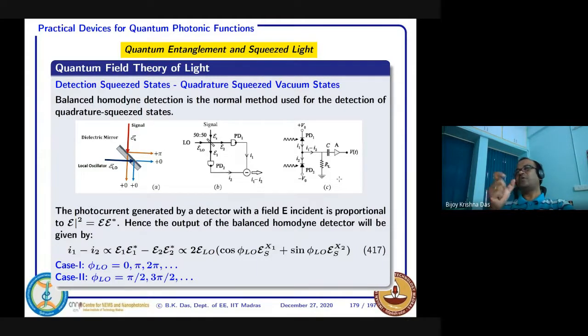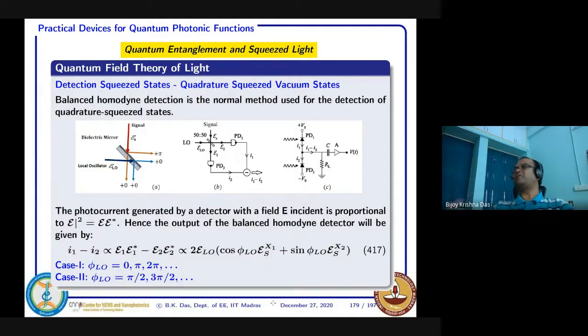Shot noise means whenever there is no squeezed state, a normal state, whatever noise level you will be getting. If the signal is coming and it is squeezed, the noise level will be lower than the shot noise.